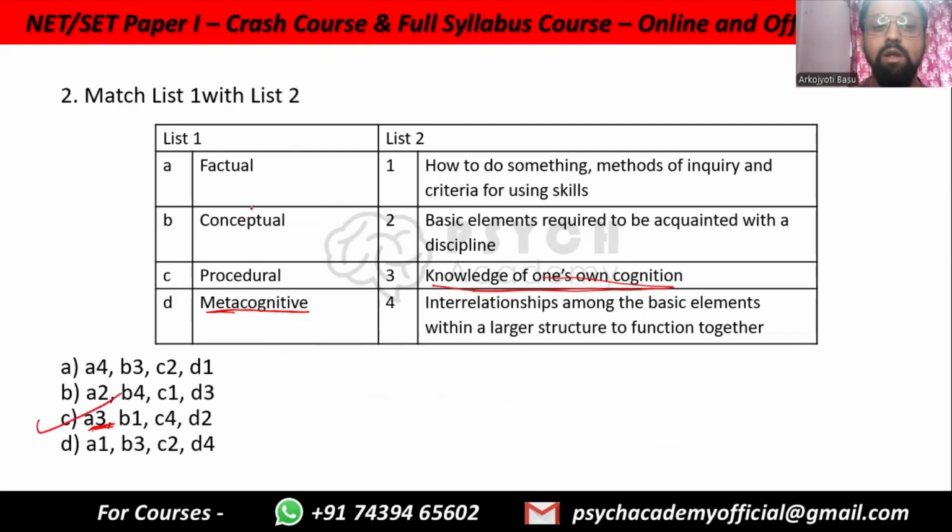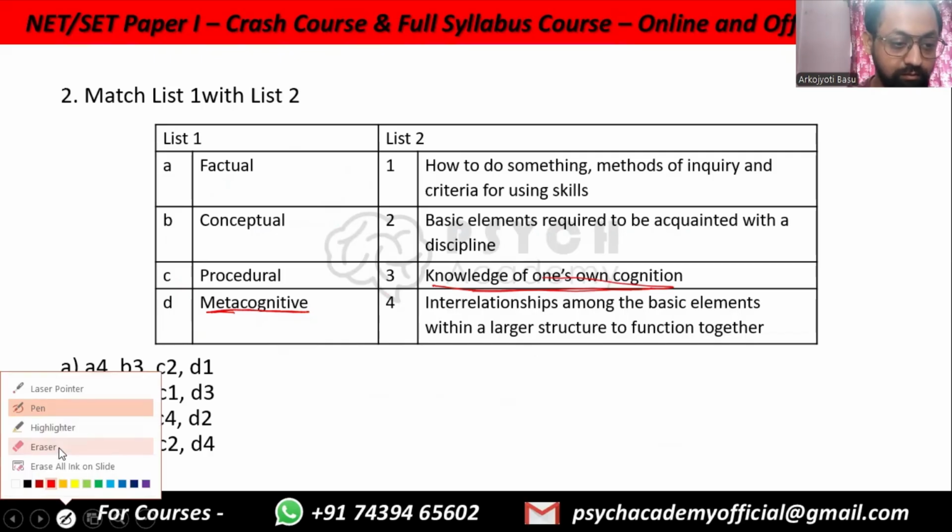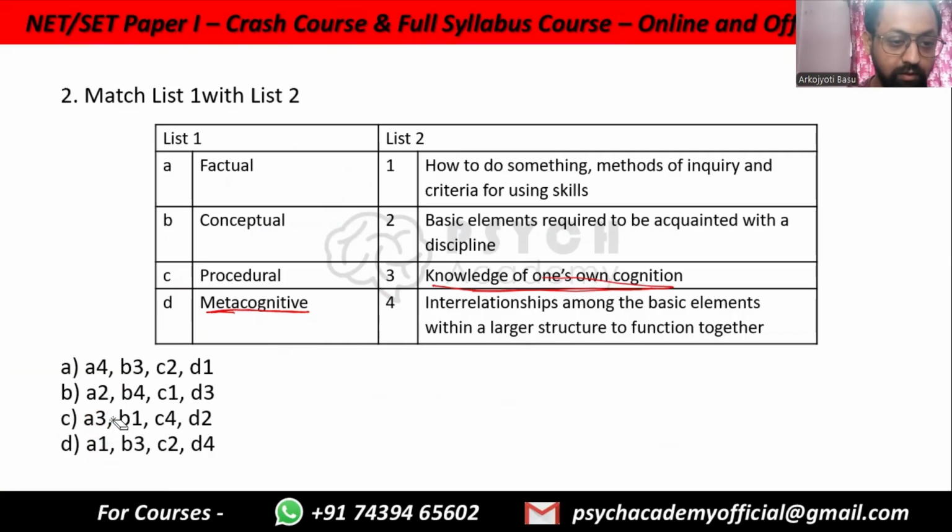We'll still check. So factual. Factual is basic elements required to be acquainted with the discipline, right? So D is 3. D3, so this is the correct answer. Now factual is basic elements required to be acquainted with a discipline. The basic facts that you need to remember, which is just memorizing the concepts at that level.